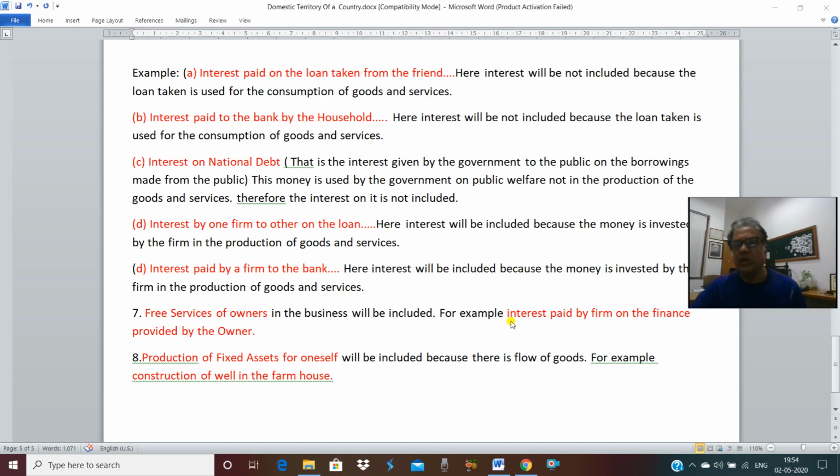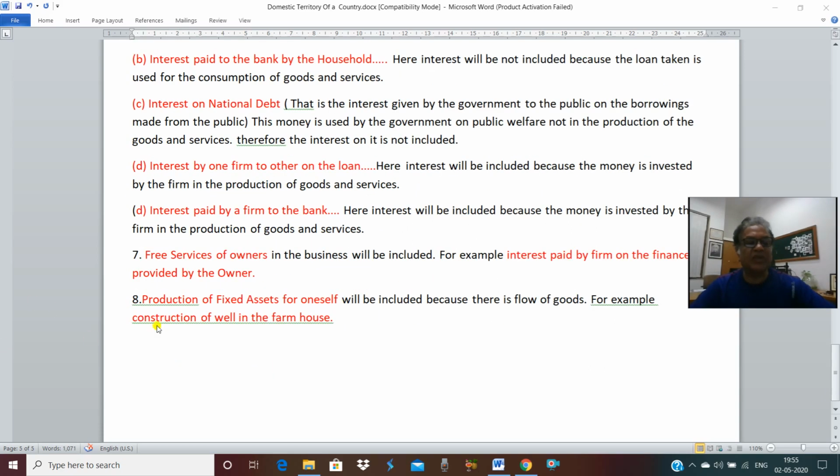Suppose the owner is providing land to the business, will the rent be included? Yes. Whether the services are given by an outsider or by an insider, whether land is provided by the landlord or by the owner, in both cases the value of the services will be included.